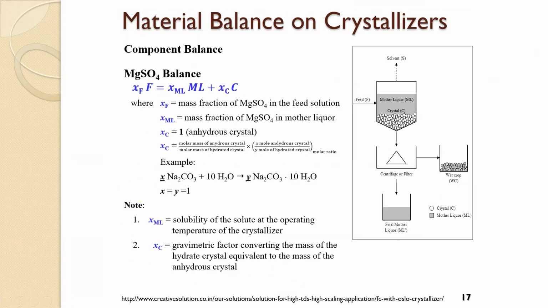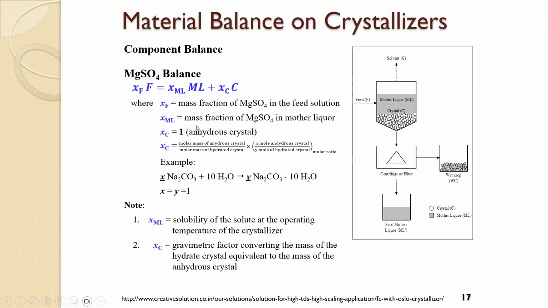And then for the component balances, for the solute, in this case, it's magnesium sulfate: X of F times F is equal to X of the mother liquor times the mother liquor plus X of the crystal times the crystal. Those are the mass fractions, by the way.